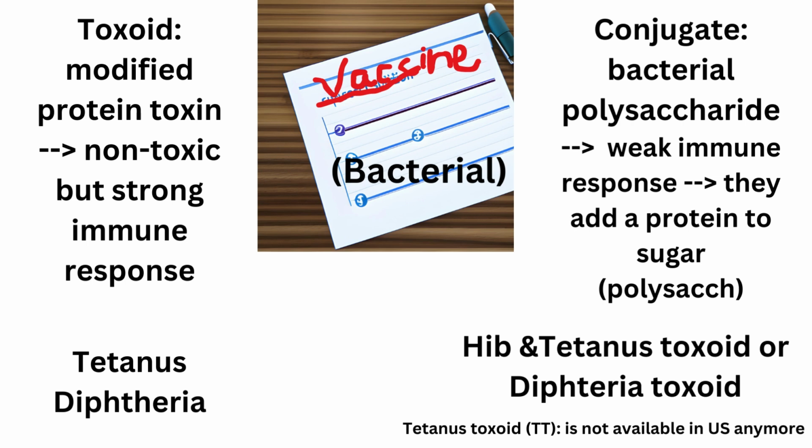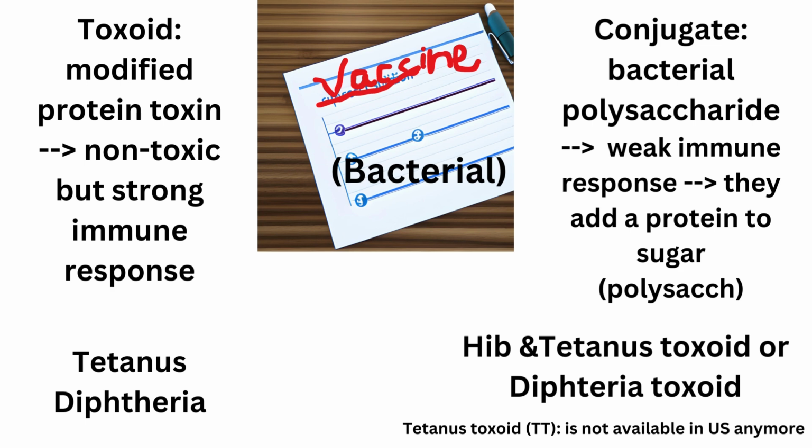First, we will see how bacterial vaccines are being made. There are two major categories for bacterial vaccines, toxoids and conjugates. Toxoids are modified protein toxins. Because they have been chemically modified, they are non-toxic, but generate a strong immune response.